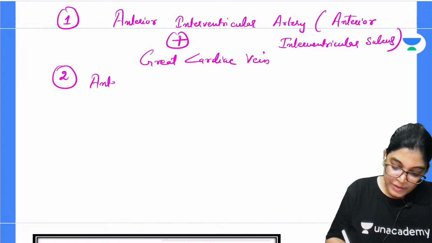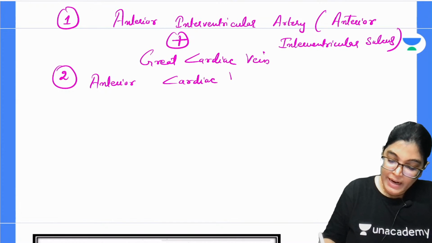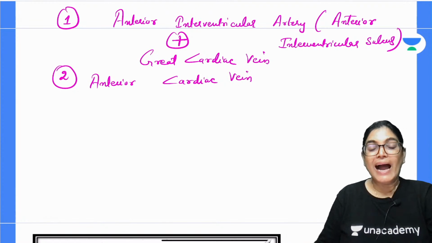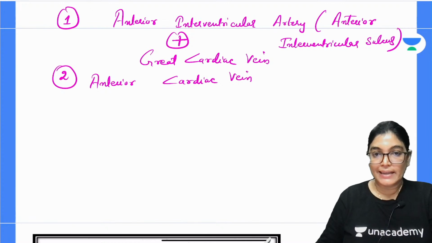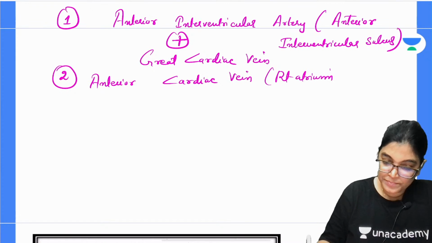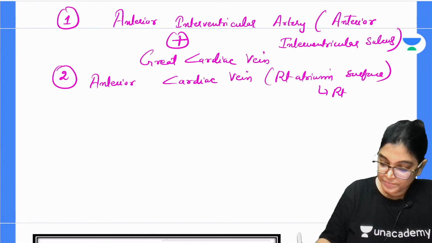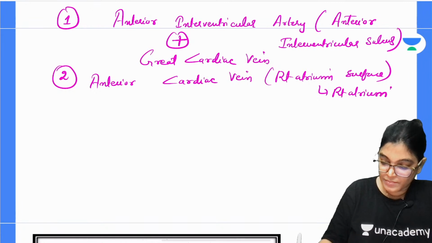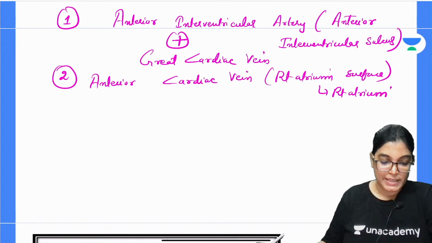Anterior cardiac vein. The anterior cardiac vein is running on the anterior aspect of the right atrium and drains directly into the right atrium. So it is lying over the right atrium surface and directly drains into the right atrium. It does not drain into the coronary sinus.